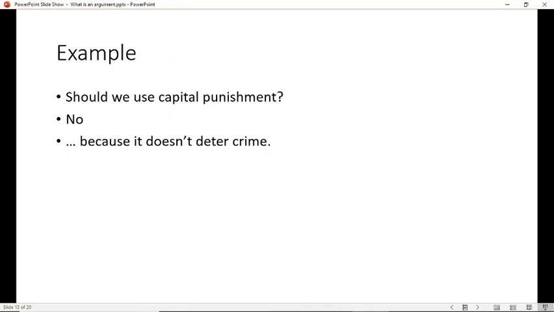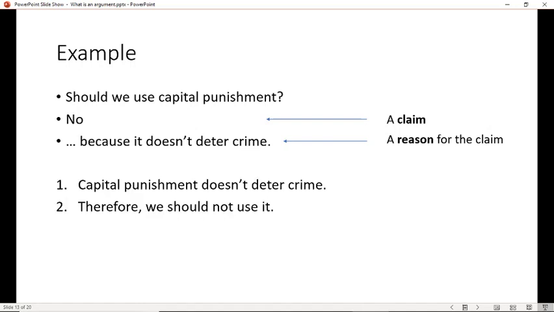Let's go back to the example and use the opposite argument. Should we use capital punishment? So suppose somebody says no, because it doesn't deter crime. They've got a claim, no, we shouldn't. You've got a reason for the claim. It doesn't deter crime. That again gets turned into an argument like this. The premise is it doesn't deter crime. The conclusion is therefore we shouldn't use it. Let's think about this argument. Now there's a much better argument than this one perhaps, but let's think about this one.